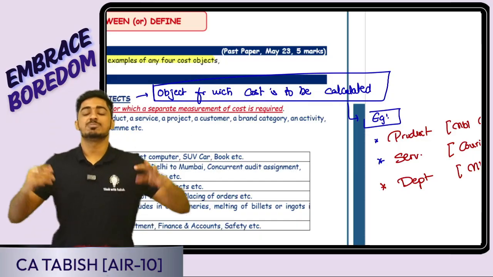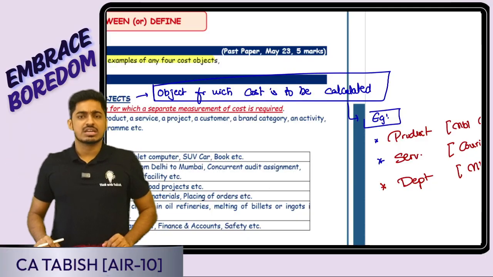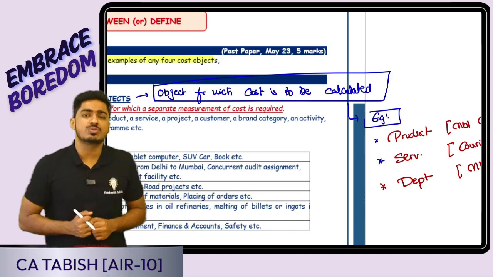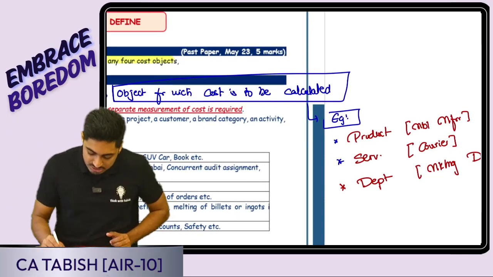As simple as that. Suppose I'm a shirt manufacturer. For what I want the cost? Sir, I want the cost for the shirt. So shirt is my cost object. Suppose I'm a laptop manufacturer. For what object I want the cost? For my laptop. So laptop is going to be my cost object. So it is the object for which cost is to be calculated.